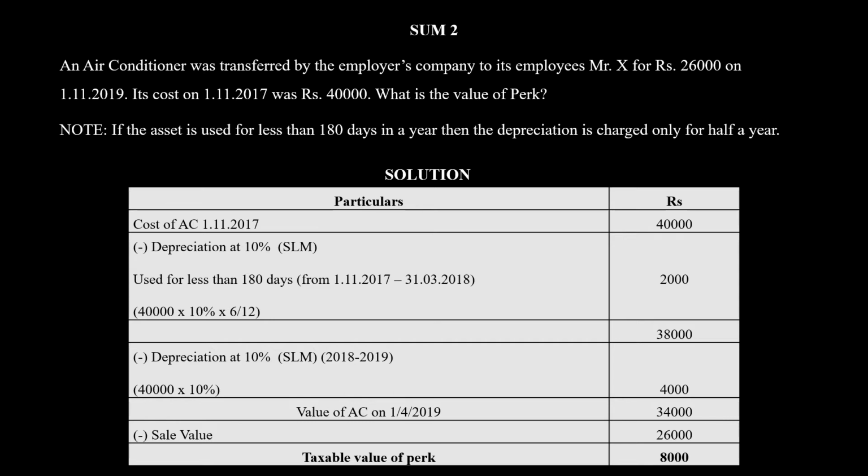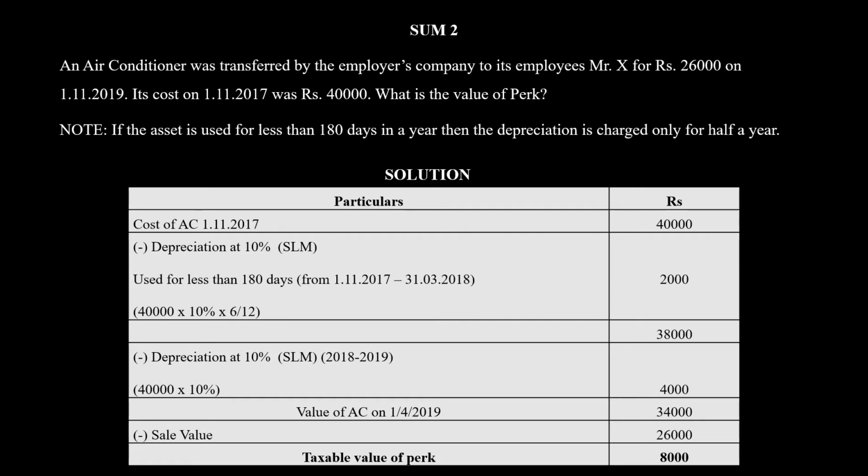Another note given to us is 180 days: if you use the asset for less than 180 days in a year, then you charge only half the depreciation. Since this AC was bought on 1/11/2017, if you take November, December, January, February and March, only 5 months are used. 5 into 30, 150 days at most.